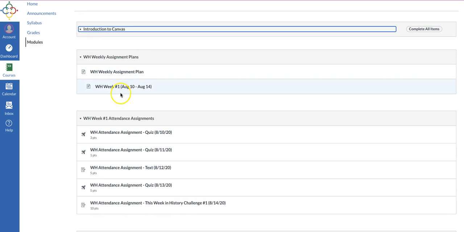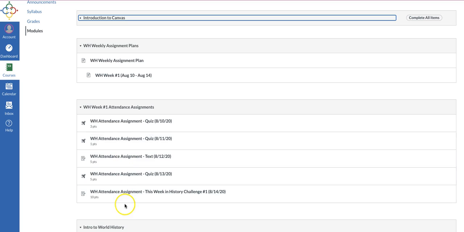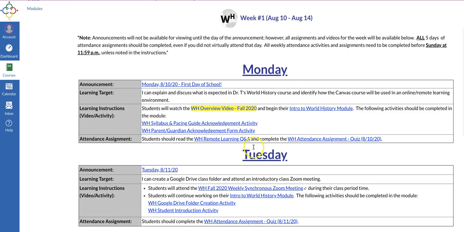This is your weekly assignment plan. If you need to get to it, you're going to see that. Now, if I'm a teacher, I'm going to see the rest of them, but these are your 5 quizzes or text assignments. These are your attendance assignments because I will be taking attendance at this. So let's go back to this one and I'll show you why.